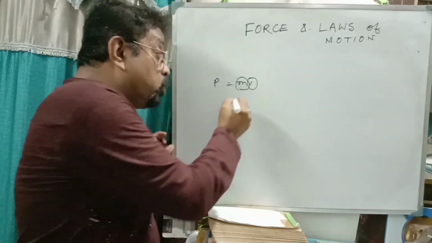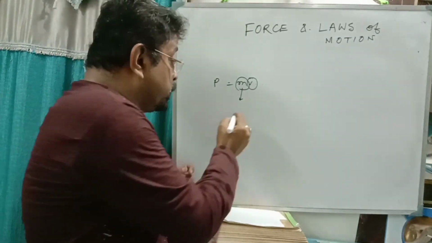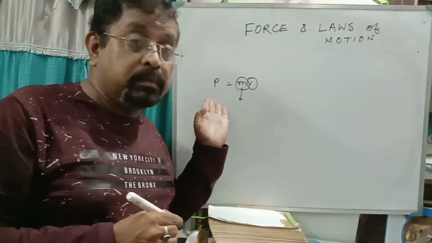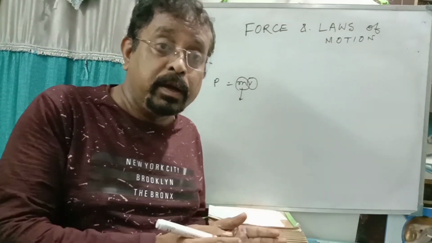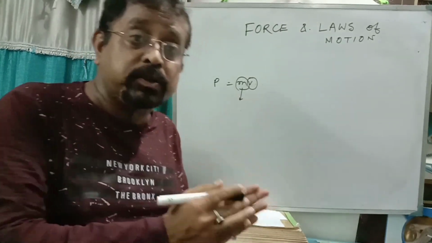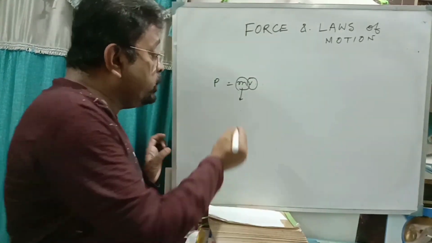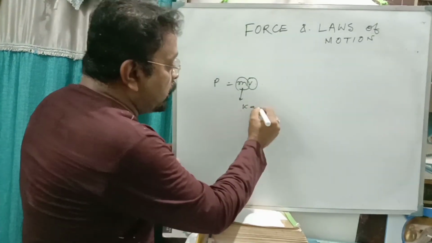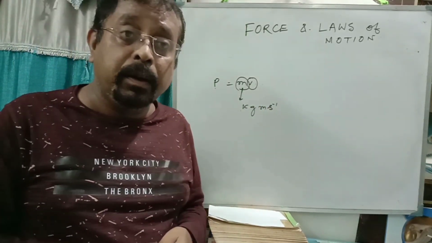Am I clear? Though the mass of the truck was more, the velocity was very small. But in the case of the bullet, mass is very small, but velocity is very high. So the momentum in this case is much greater as compared to the truck. That is, momentum depends upon mass and velocity, and it is the product of mass and velocity. If you ask me what is the SI unit of momentum: the unit of mass is kg, and the unit of velocity is meter per second. So momentum is kg meter per second.